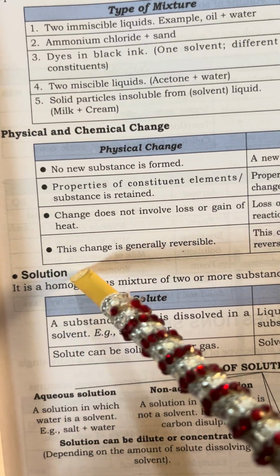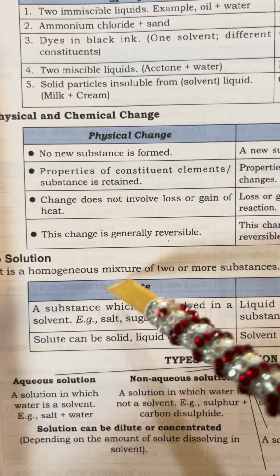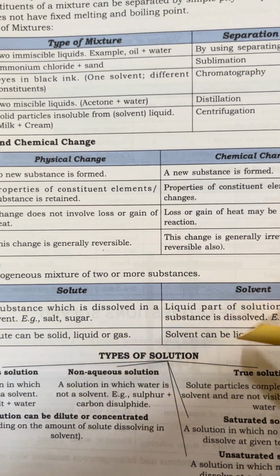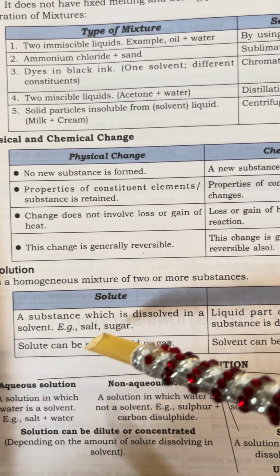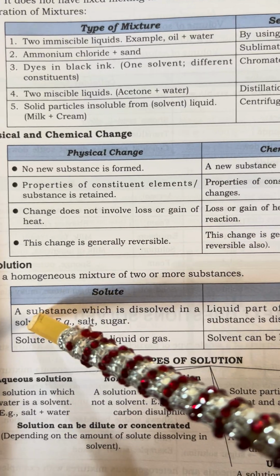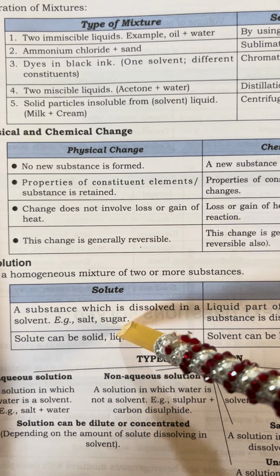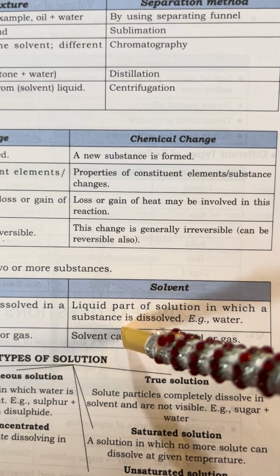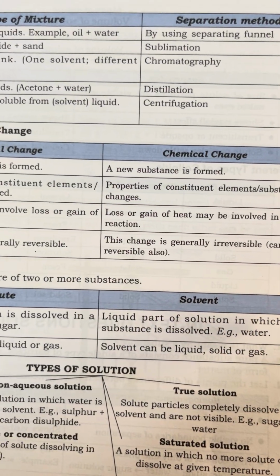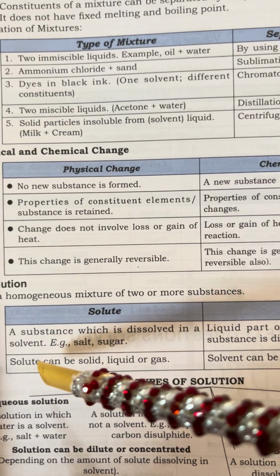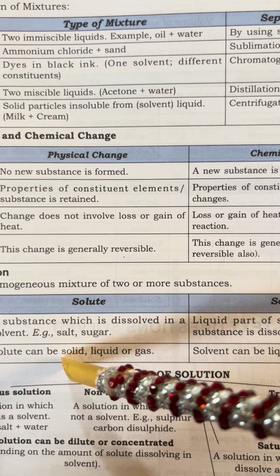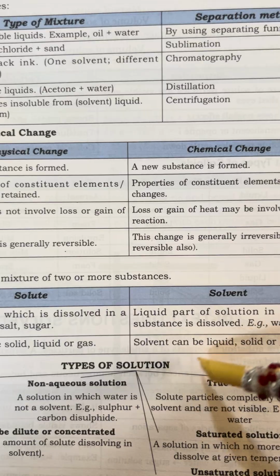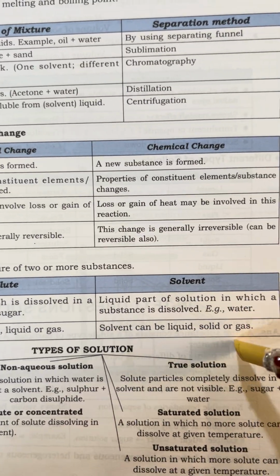Now we go to solution. It is a homogeneous mixture of two or more substances. Solute: a substance which is dissolved in the solvent, for example salt, sugar. Solvent: the liquid part of the solution in which a substance is dissolved, for example water. Solute can be solid, liquid or gas. Solvent can be liquid, solid or gas.